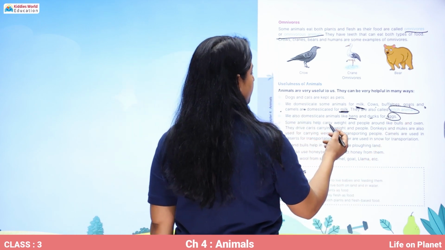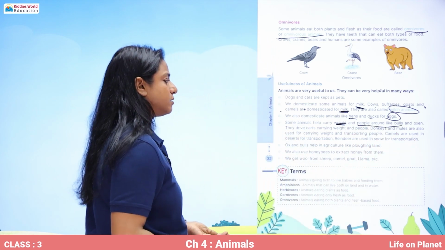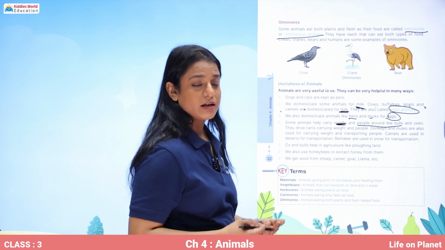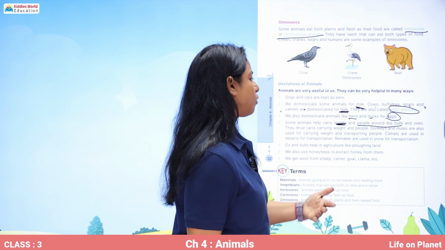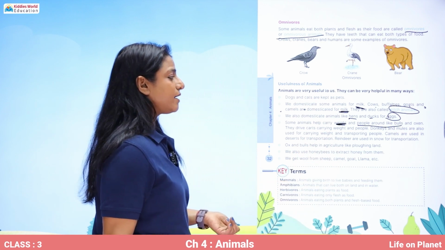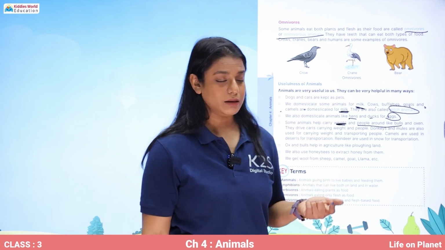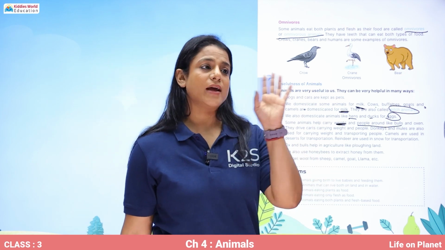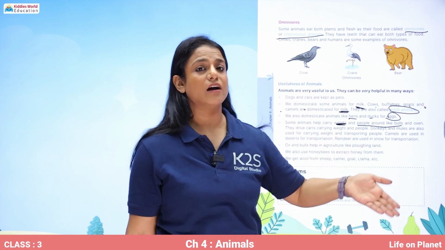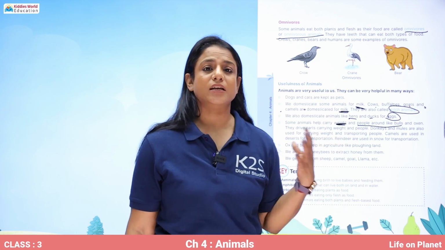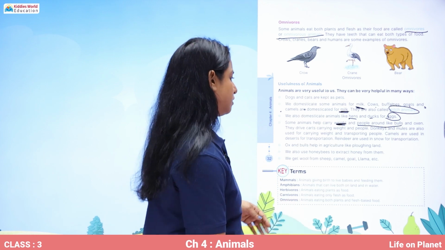Some animals help carry weight and people, like bulls and oxen. They drive carts. There are bullock carts, horse carts, ox carts, and they carry weight and people. Then donkeys and mules are also used for carrying weight and transporting people. In hilly regions where there is some place of worship, the horses are very popular means of transportation of human beings from one place to another.